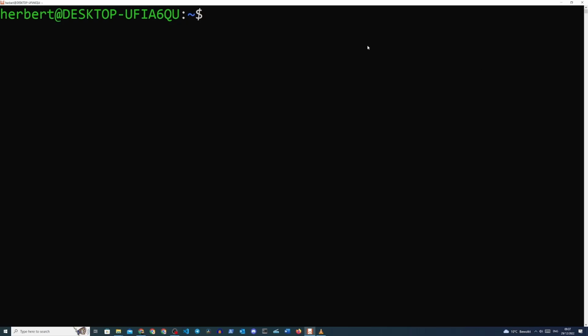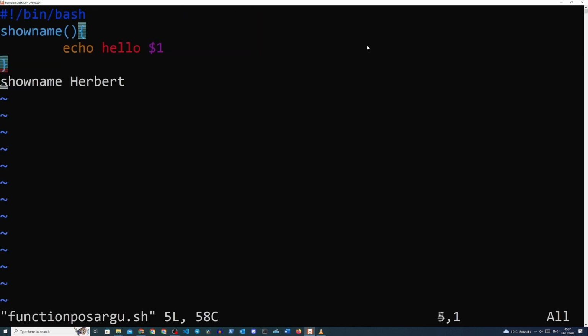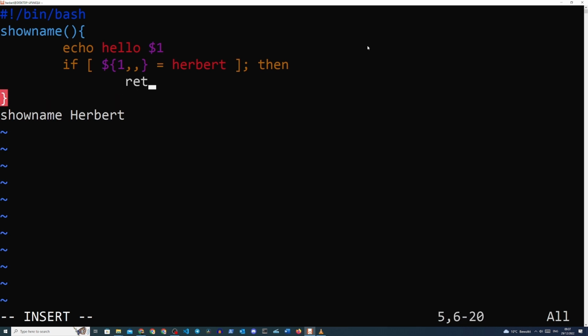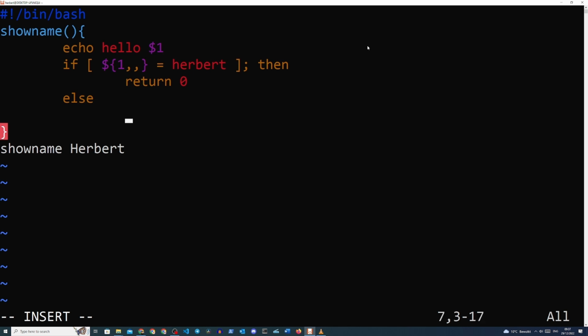Let's open up the previous file. Underneath the echo statement, we'll type an if statement, and then we'll say if ${1} equals your username, which in my case is Herbert, close the brackets, semicolon, then return 0. Else, we will return 1. And then we'll close the if statement.